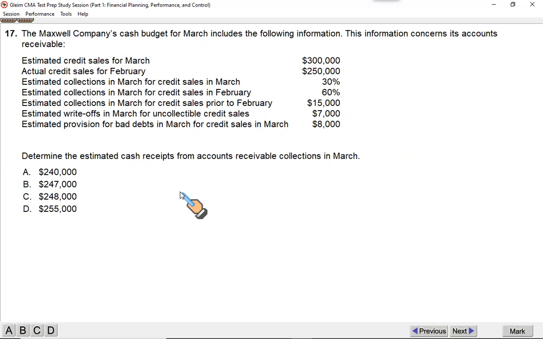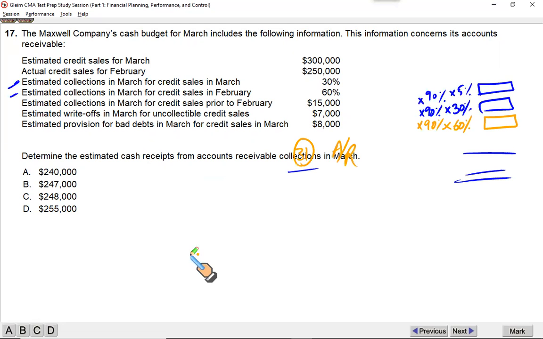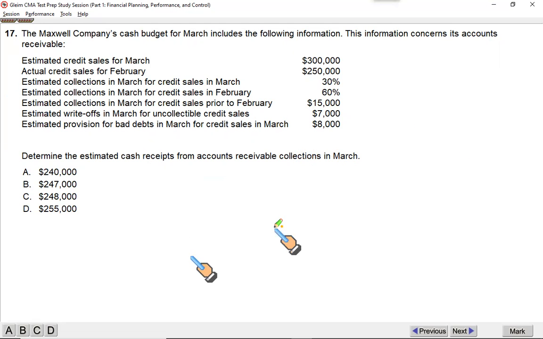Good question, excellent one. The Maxwell Company's cash budget for March includes the following information. The information concerns its account receivables. Determine the estimated cash receipts from account receivables collections in March, specifically March only.